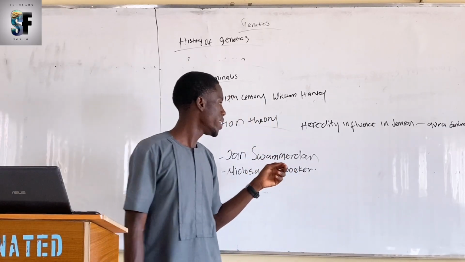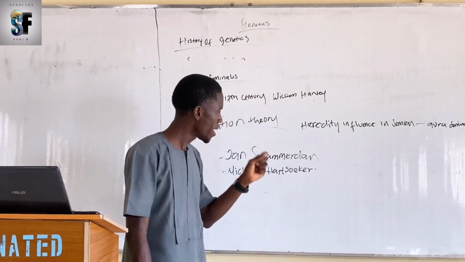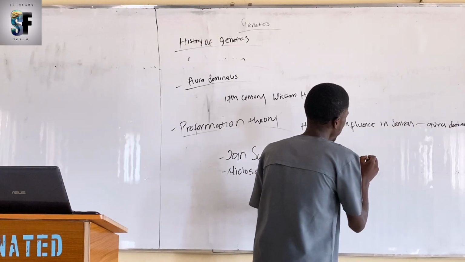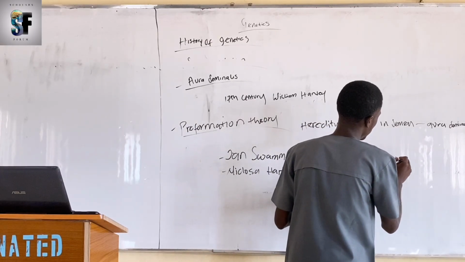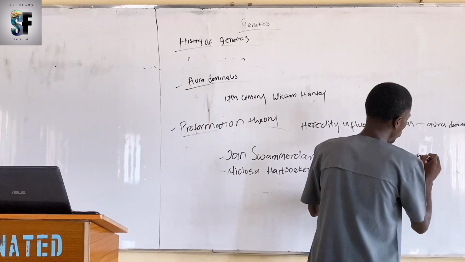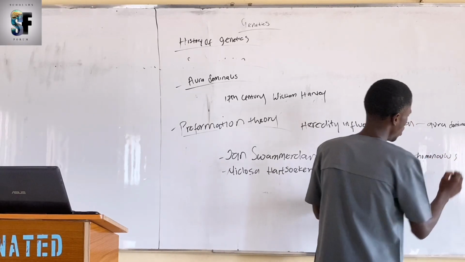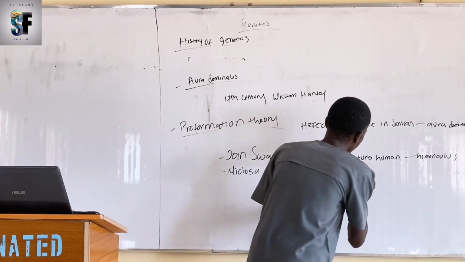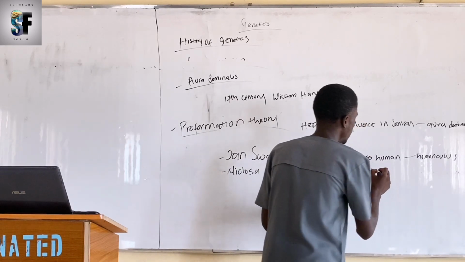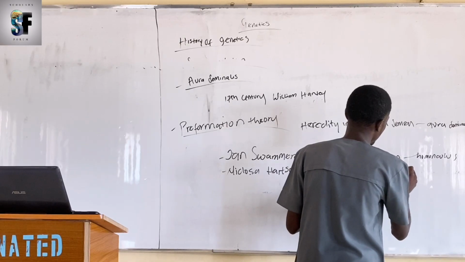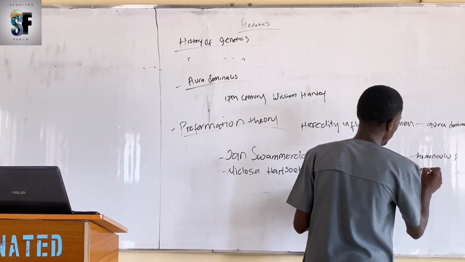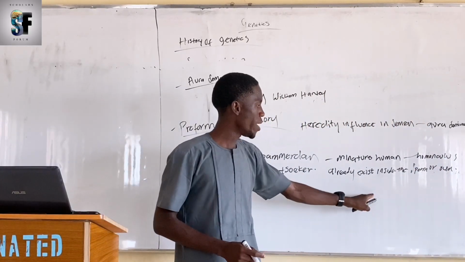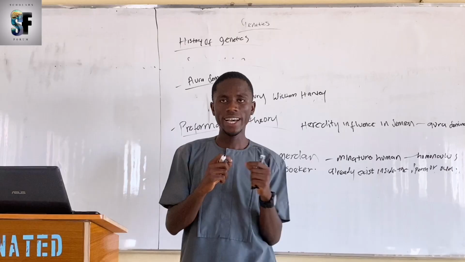Jan Swammerdam stated that a miniature human called the homunculus already exists. They believe that it already exists inside the sperm or ova, that during development it just becomes bigger and bigger and bigger.